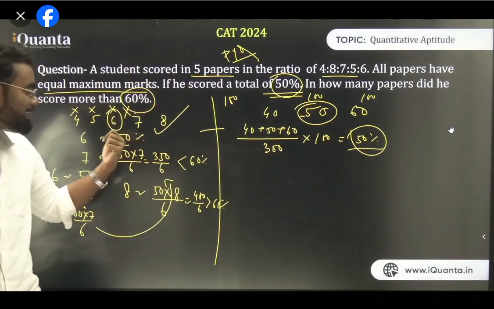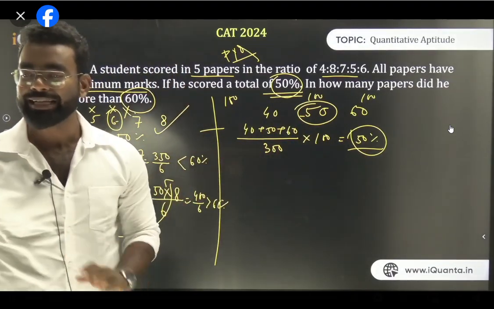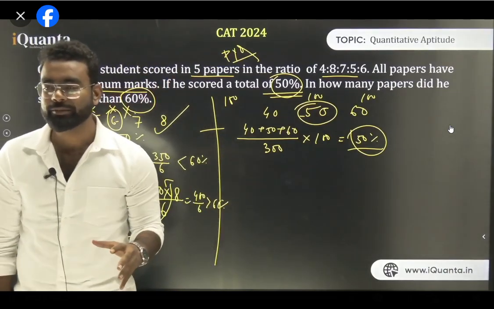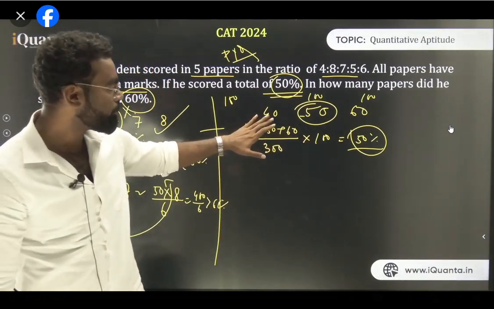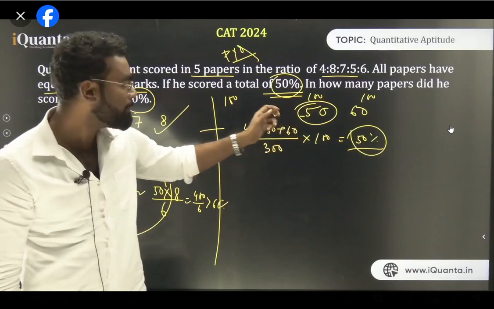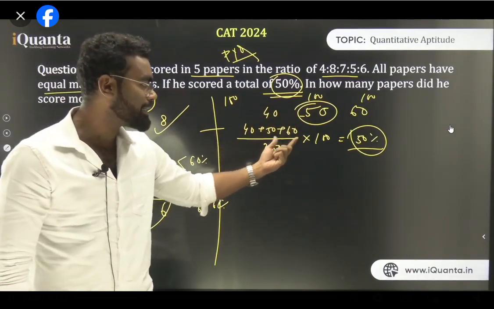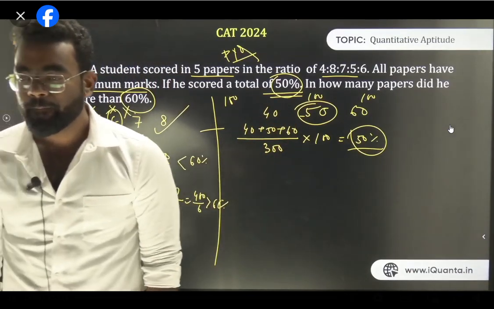Now this 50 and this 50 same. So that's why we make 6 equivalent to 50%. Am I clear guys? सेम आएगा. So just understand this example. 40, 50, 60 इसका एवरेज अगर तुम करोगे क्या आता है? 50 होता है. And अगर इसको टोटल भी करते हो 40 plus 50 plus 60 upon 300 into 100 वो भी कितना आता है? 50% ही आता है. 100 लेके भी सेम आएगा.